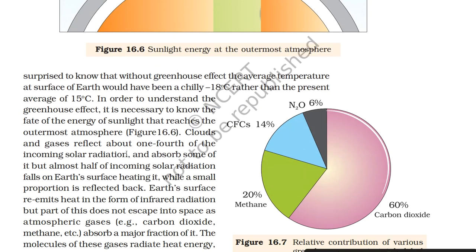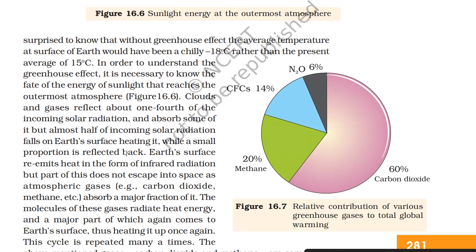You would be surprised to know that without the greenhouse effect, the average temperature at the surface of Earth would have been actually minus 18 degrees Celsius rather than the present average of 15 degrees Celsius. In order to understand the greenhouse effect, it is necessary to know the effect of the energy of sunlight that reaches the outermost atmosphere. Clouds and gases reflect about one-fourth of the incoming solar radiation and absorb some of it, but almost half of incoming solar radiation falls on Earth's surface, heating it, while a small proportion is reflected back.